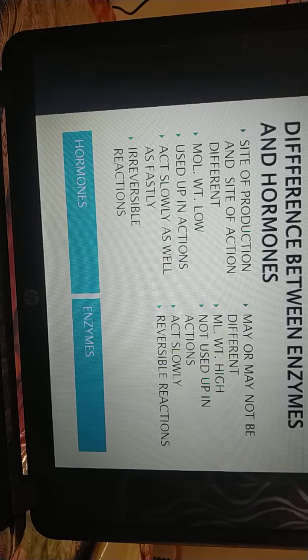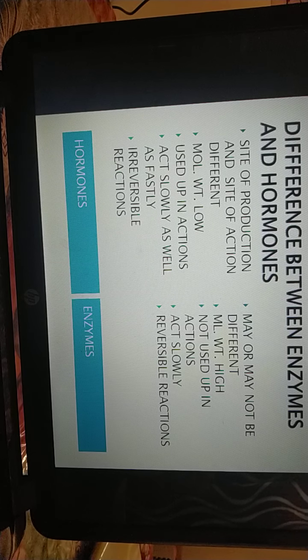But enzymes are simple proteins. They do not have other components or combinations. Hormones get used up in their actions, but enzymes are not used up in their actions.